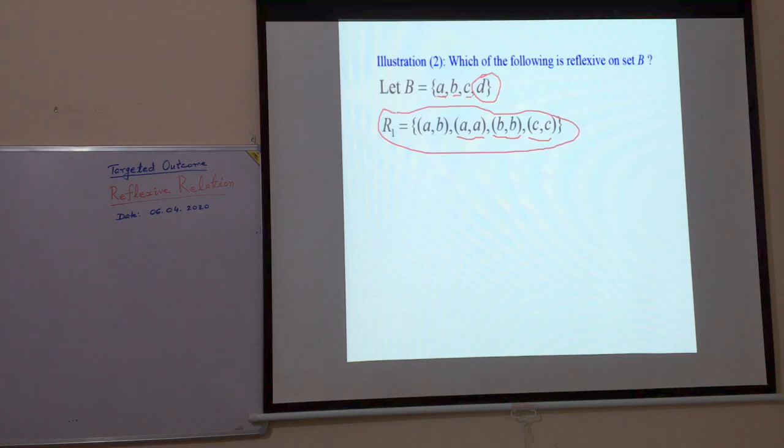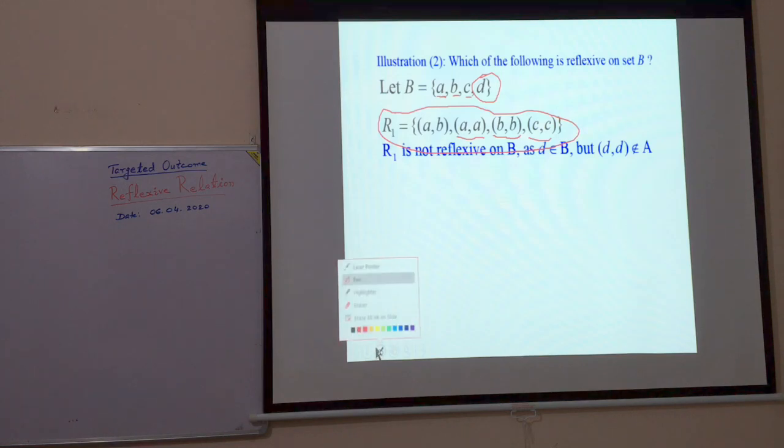So what do we say? Necessarily R1 is not reflexive on set B. R1 is not reflexive on set B. Why?